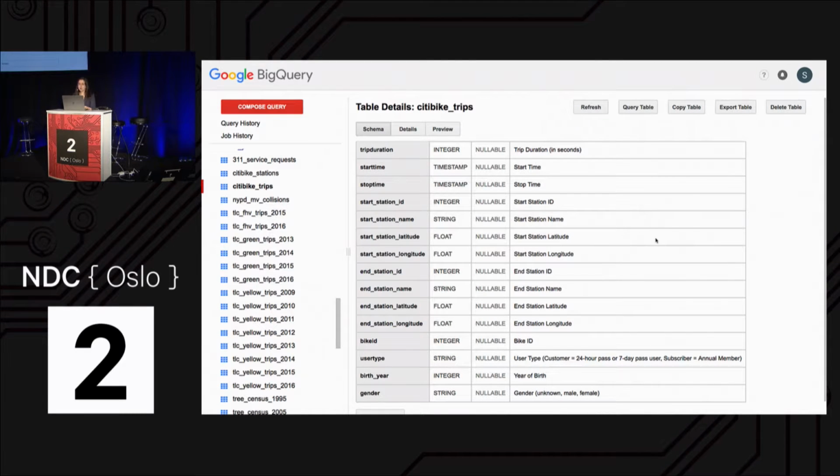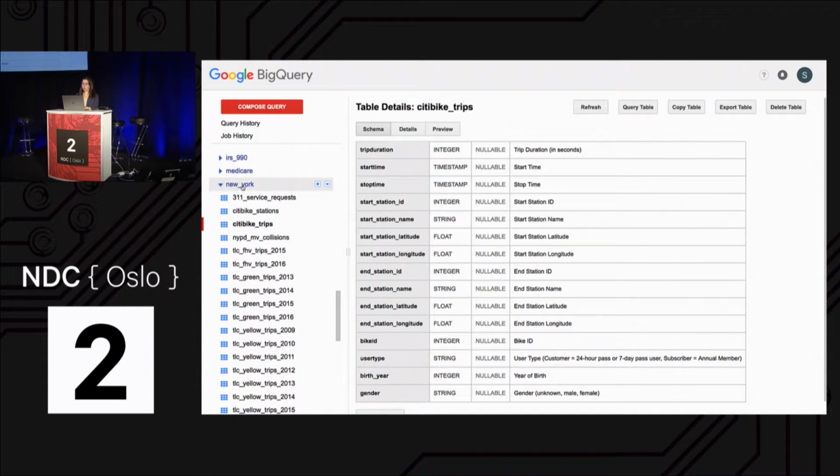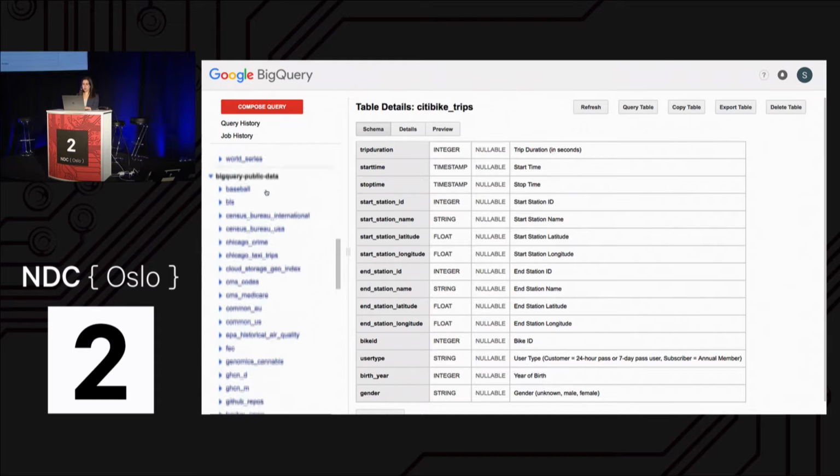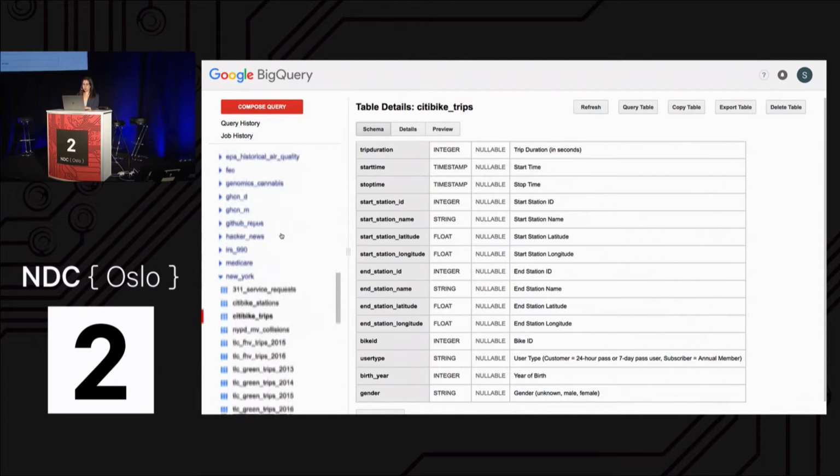So first things first, this is what the BigQuery web UI looks like. And we can write our queries directly in the browser. So I'm looking here at the city bike trips table. This table is publicly available. It's part of the BigQuery public data project.